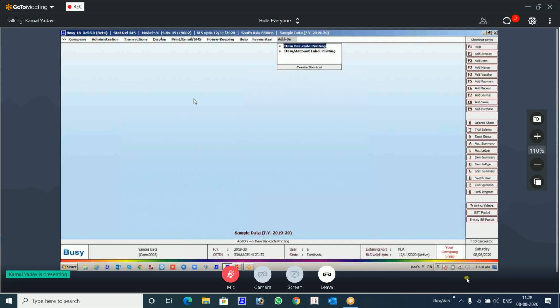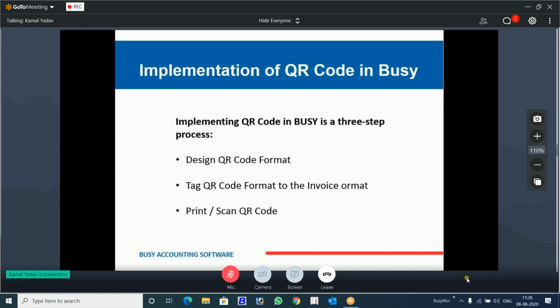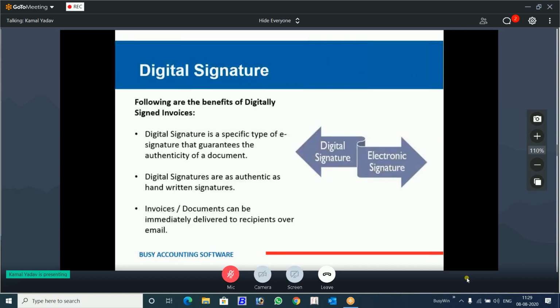So this is the QR code implementation in Busy. And these are the steps that we have covered today. Now we will move forward to the next important thing that is being provided, digital signature. So this is also in great demand these days. And digital signature, everybody is aware actually because of the GST scenario what the digital signature is. It's an electronic signature.